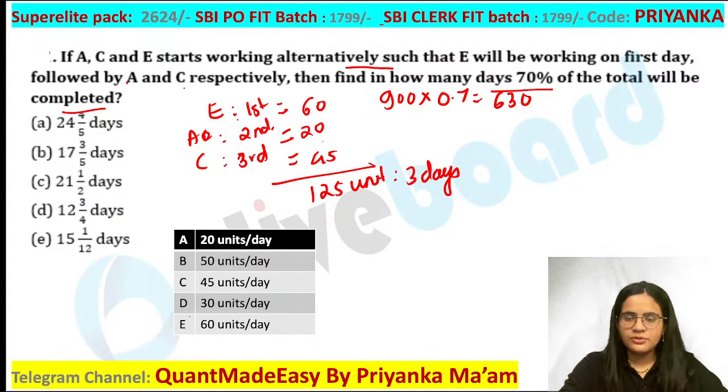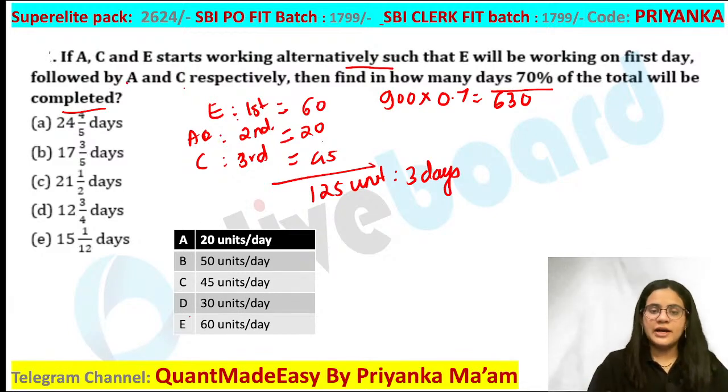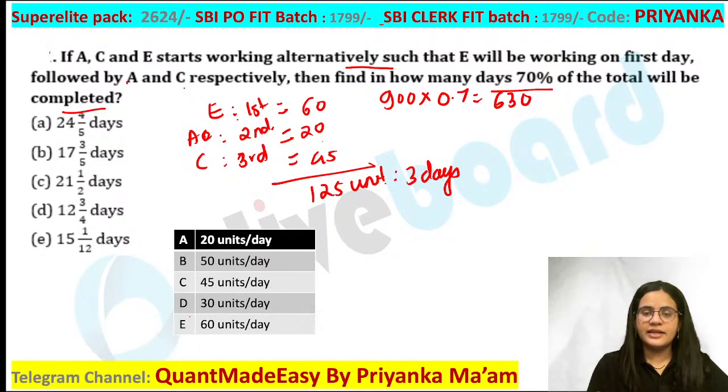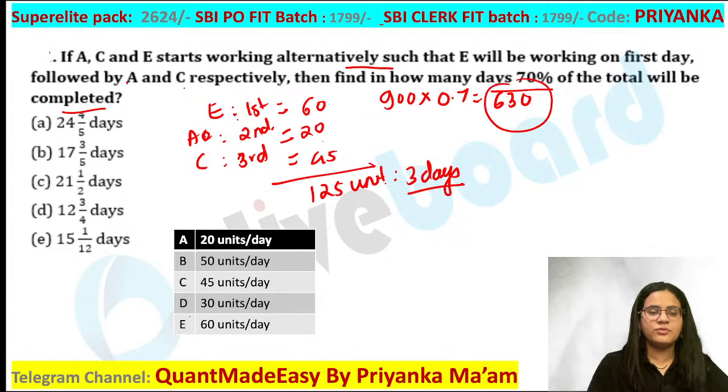So how are you going to do this one? So here 125 units are done in 3 days. How much is the work that you have to check? 630 work is what you have to check here. So basically I have to take the nearest multiple of this value. So what would be the value?